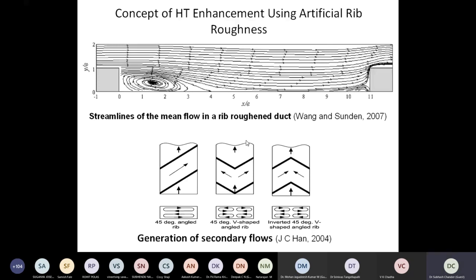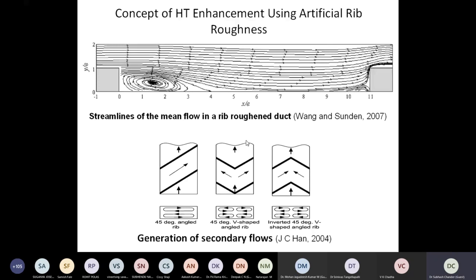So in case of these roughness elements, how are they enhancing the heat transfer? A major chunk of heat transfer enhancement is allocated to the reattachments which are formed. More number of reattachments, more effective reattachments means more heat transfer can be expected, right?